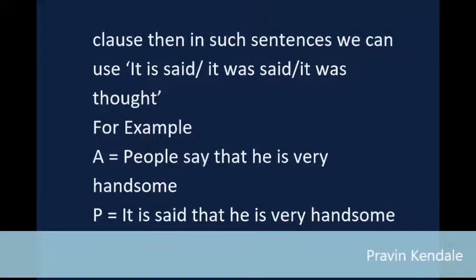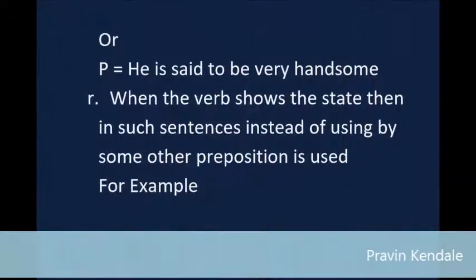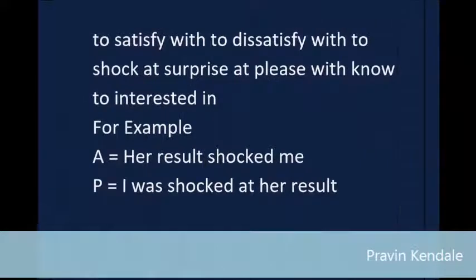Or P equals he is said to be very handsome. R: When the verb shows a state, then instead of "by" some other preposition is used. For example, satisfy with, dissatisfy with, shock at, surprise at, please with, interested in. For example, A equals her result shocked me. P equals I was shocked at her result.